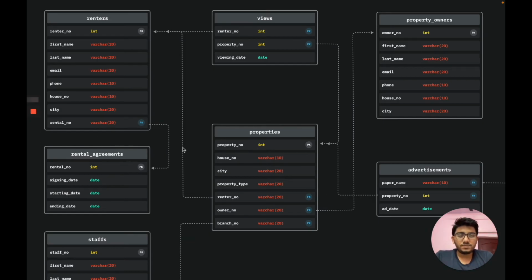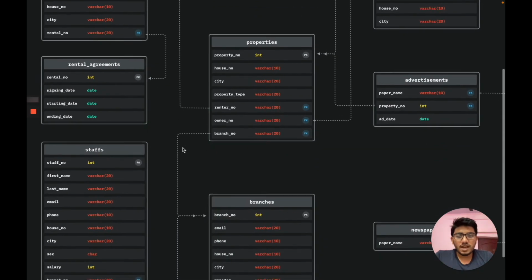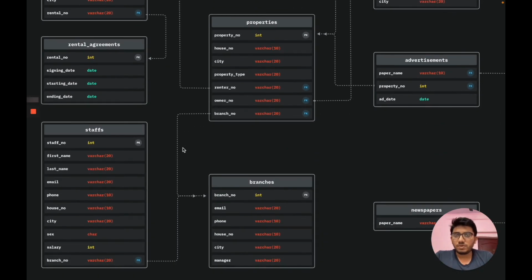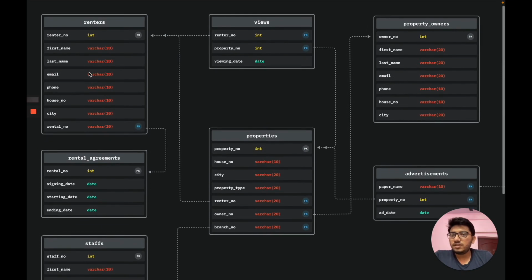Hello everyone. Now we'll discuss the schema for the project. Here we have a total of 9 entities and we'll go through them one by one. The first entity we are discussing is renters, which has renter number as primary key, first name, last name, email, phone, house number, city, and rental number, which is acting as a foreign key, taking reference from the rental agreement's primary key, which is rental number.